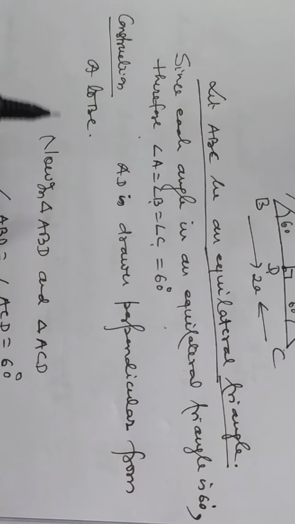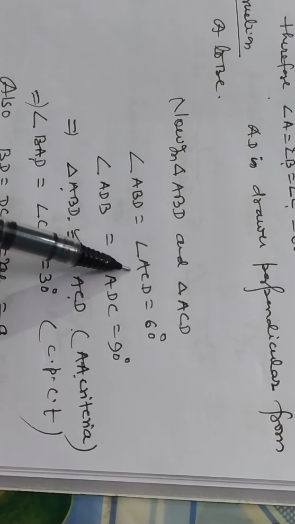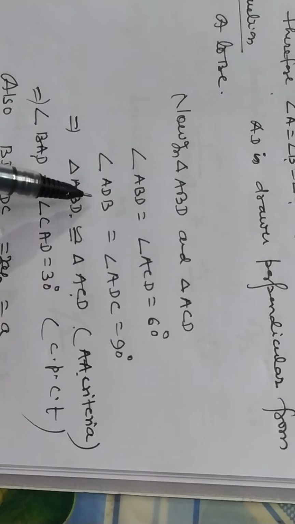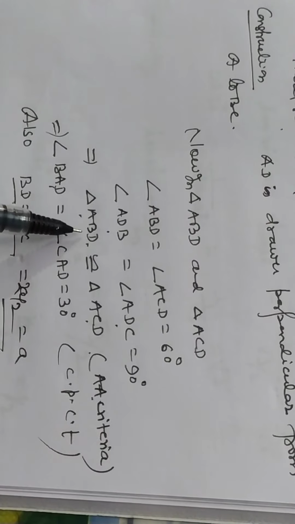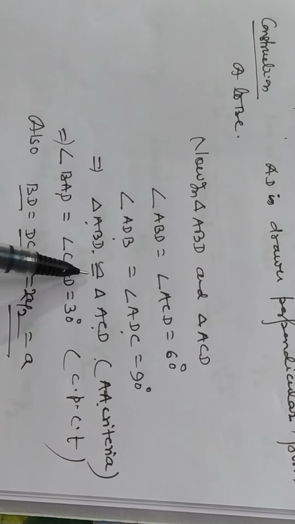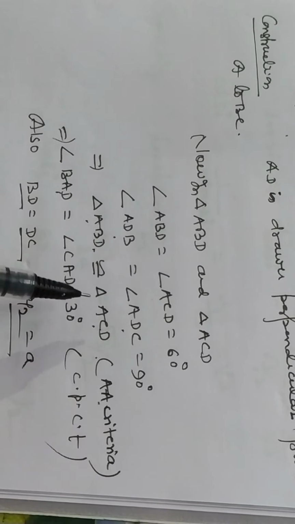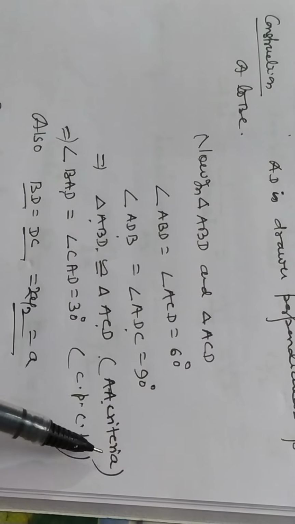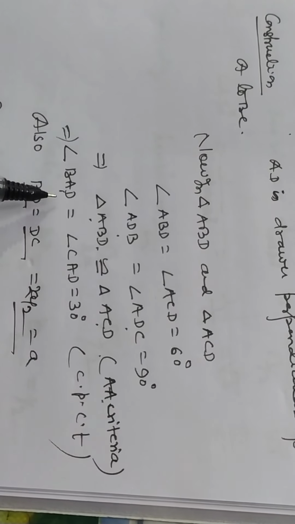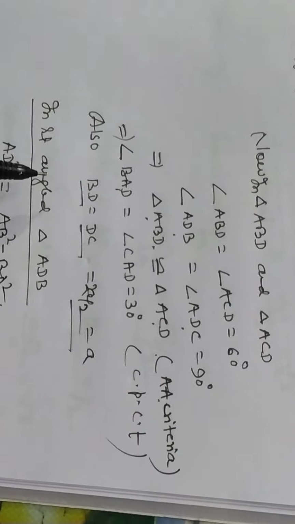AD is drawn perpendicular from A to BC. In triangles ABD and ACD, angle ABD is equal to angle ACD, which is equal to 60 degrees. Angle ADB is equal to angle ADC, which is equal to 90 degrees. So triangle ABD is congruent to triangle ACD by AAS criteria. So angle BAD is equal to angle CAD, which is equal to 30 degrees by CPCT.